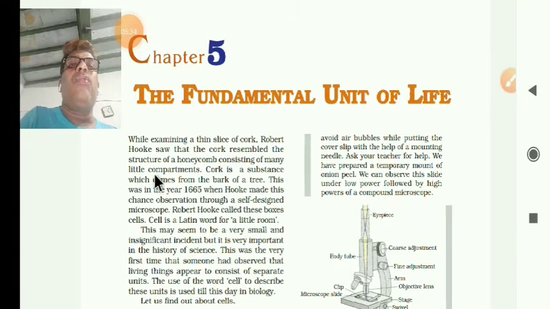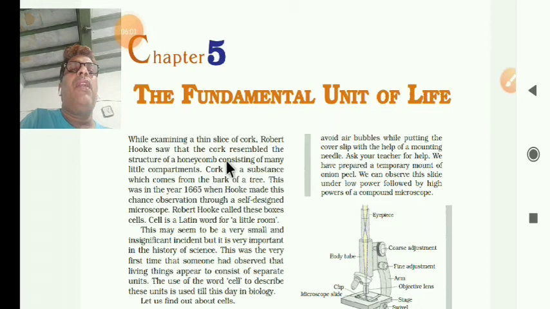Now we will go through the detail about the lines of the textbook. While examining a thin slice of cork, Robert Hooke saw that the cork resembled the structure of a honeycomb, with many little compartments, so many small rooms.